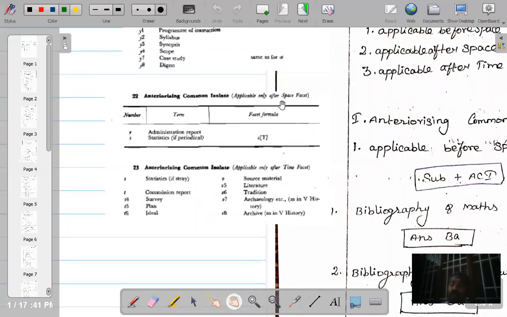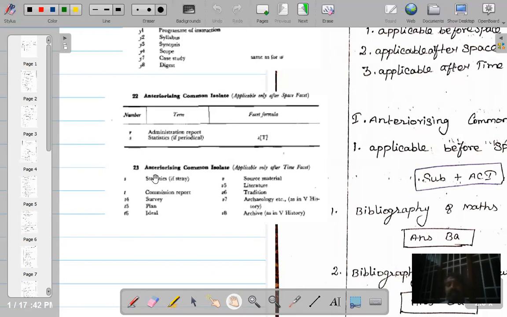Then comes ACI applicable only after space. That means only after writing the number for a particular country, particular continent, particular city. After writing India, then you can write either R or S. R stands for reports. S stands for statistical reports. If these statistical reports are periodical, for example, if you take the Indian weather system, every year they publish a yearbook on Indian weather. It is very periodical.